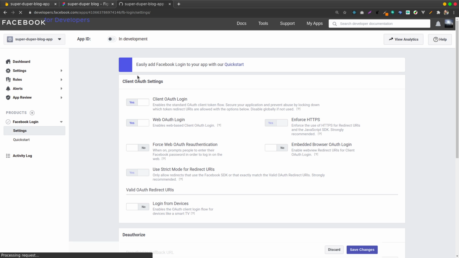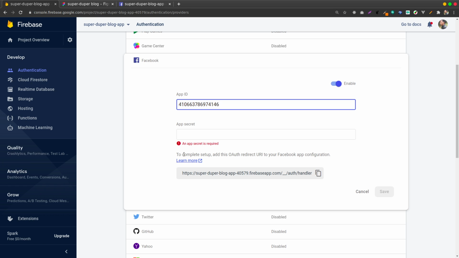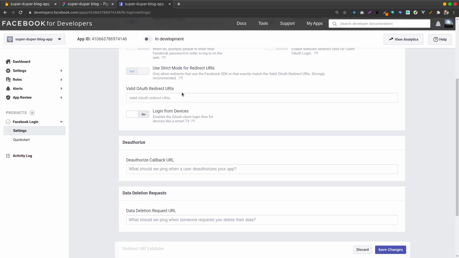Before we do the secret, there's something we need to copy, the OAuth redirect URL. I need to copy this, I think in this place here, called the OAuth redirect. Just paste it here, to avoid some errors and also to allow us to handle the Facebook login. I'll save this.